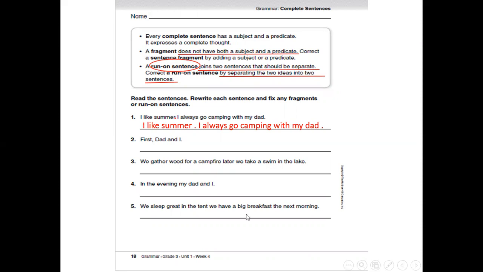First, comma, dad and I. What about them? What about us? Because we're not saying anything about dad and I. We should add a predicate because dad and I, they are a noun and a pronoun, but they are the subject. What about them, dad and I?